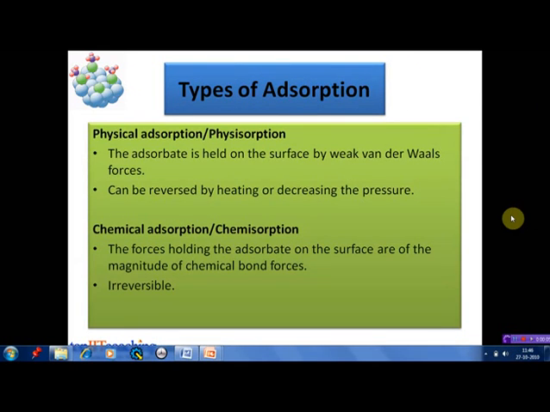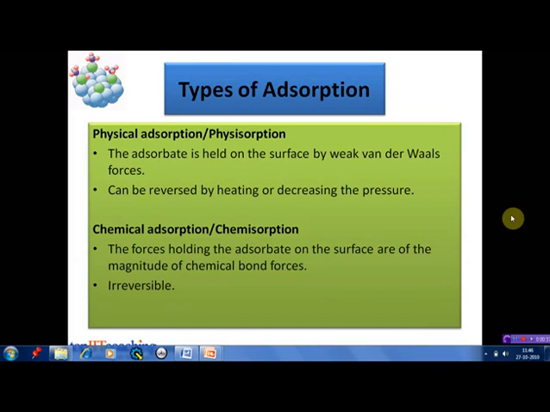Adsorption can basically be categorized into two types depending on the forces that act between the adsorbate and the adsorbent molecules. The first type is physical adsorption, also known as physisorption. In this type of adsorption, the adsorbate is held on the surface of the adsorbent by weak van der Waals forces. Since the forces are weak, this type of adsorption can be reversed by heating or decreasing the pressure.